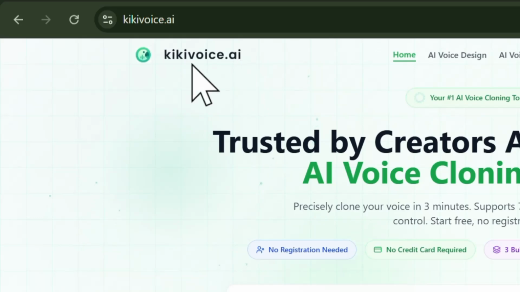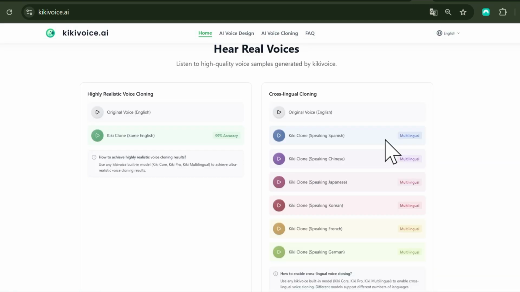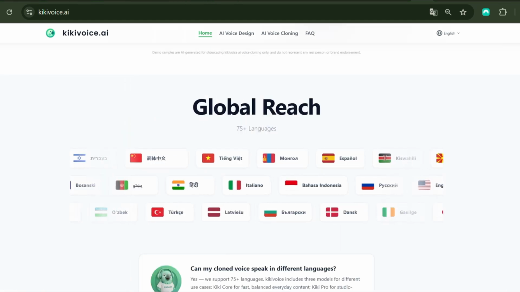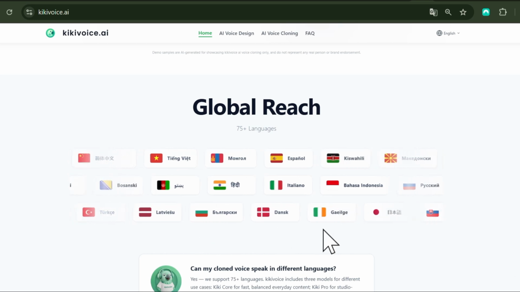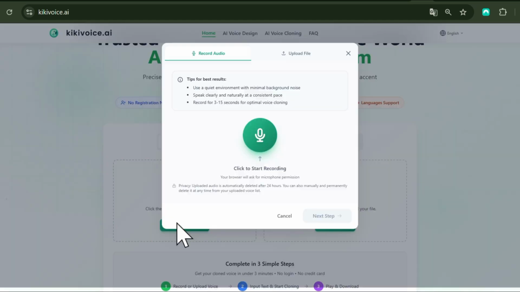The second website is KikiVoice AI. This powerful tool allows you to clone virtually any voice using artificial intelligence in just a few minutes. You can create highly realistic AI voices, generate voiceovers, podcasts, dubbed content, and social media audio without the need for professional recording equipment. The platform supports over 75 languages, offers emotion control, professional voice customization, and ultra-fast voice cloning.